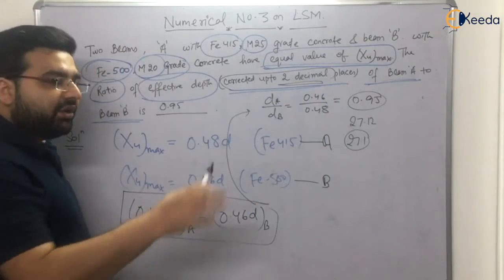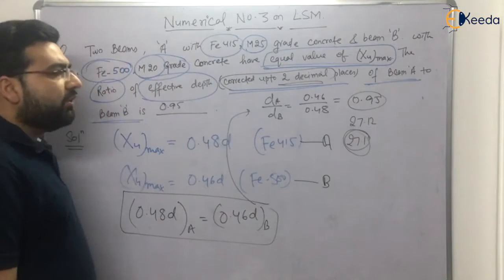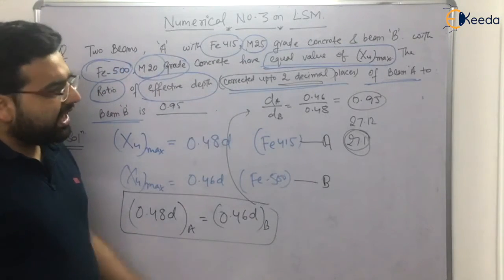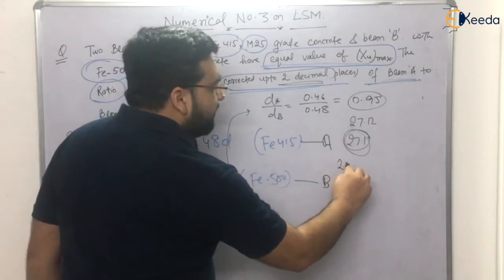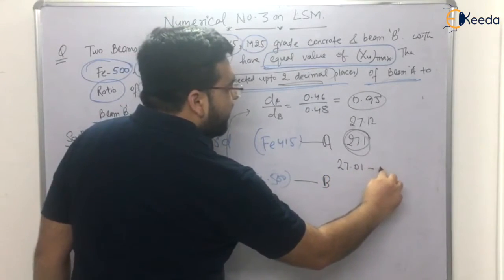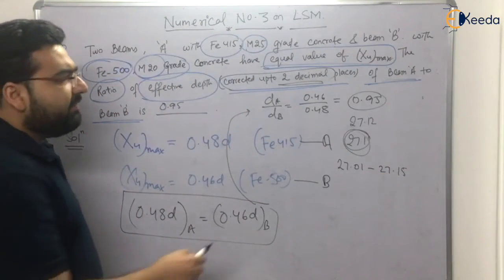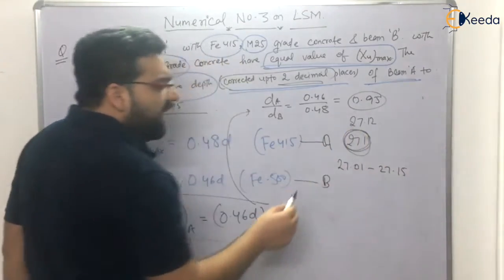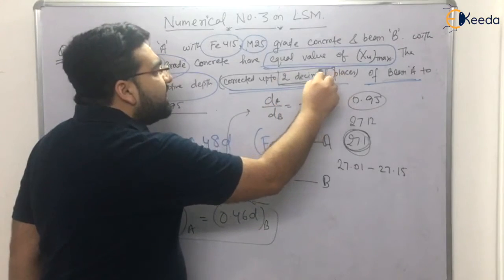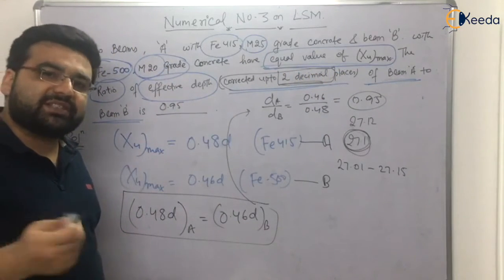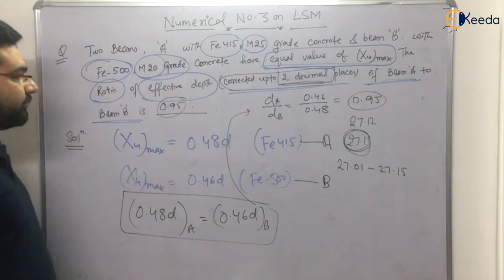Sometimes students do not read the questions carefully, and they just put these types of answers. The answer can be correct because GATE gives you a range for the correct answer. The correct answer would be from 27.01 to 27.15. There will be a particular range. But if you are writing it in one digit, I feel that you should write it in two digits because the question is asking for two digits. And why take risks? Okay, so the answer would be 0.95.